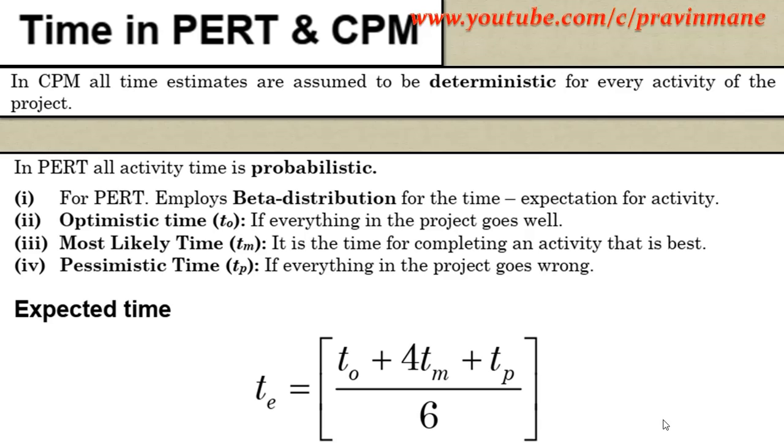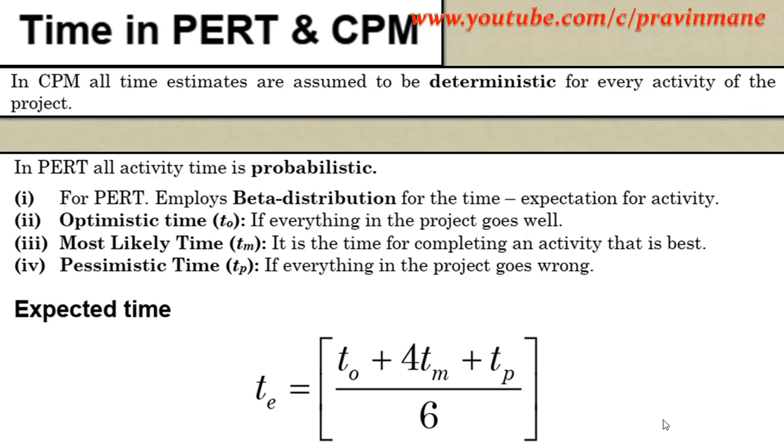Now time in PERT and CPM. As you know, as far as CPM is concerned, times are deterministic, and as far as PERT is concerned, times are probabilistic. In probabilistic, we have three times for each activity: optimistic time TO, most likely time TM, and pessimistic time TP. What is meant by TO, optimistic? It is when everything in the project goes well. TM is the time for completing an activity, that is the best time. And pessimistic time is when everything in the project goes wrong.